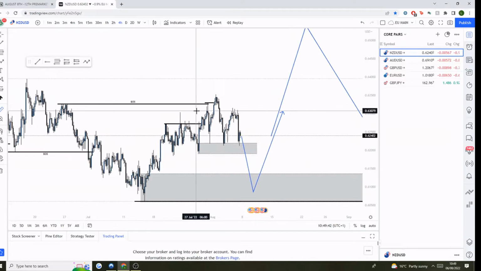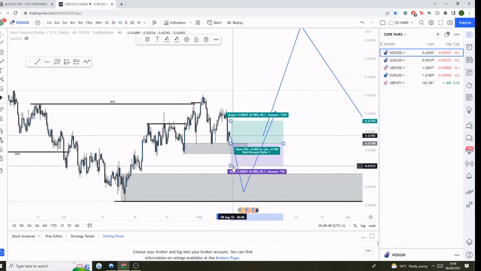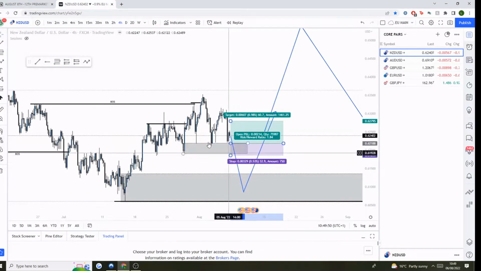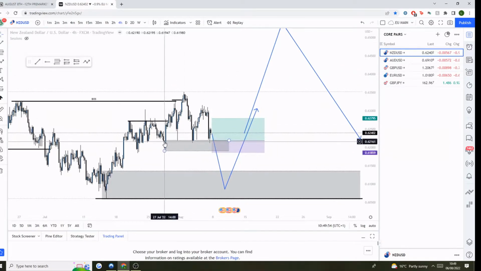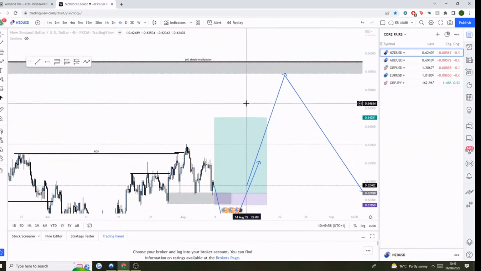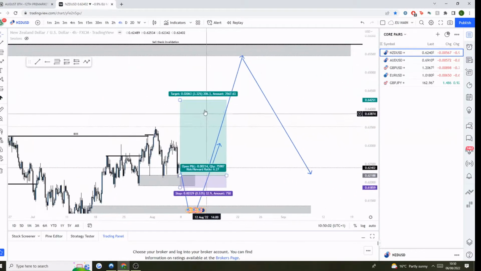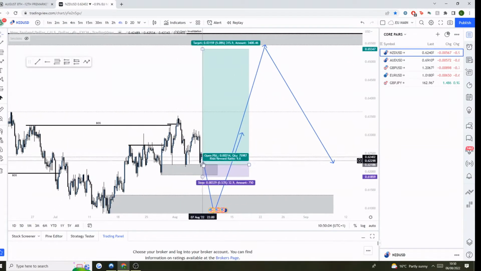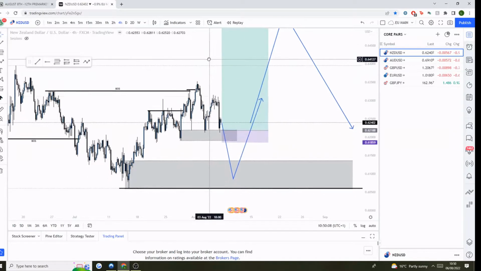So for me, what I'll be looking at initially going into this week is whether price is going to respect this low here. That's pretty much the bullish 4 hour structure. What may happen is we will just respect this bullish 4 hour structure and then continue higher to move up towards this bearish order block that I've got marked here. So that's the first thing to look out for on NZD, following the 4 hour for buys.